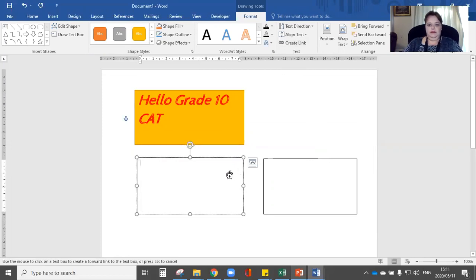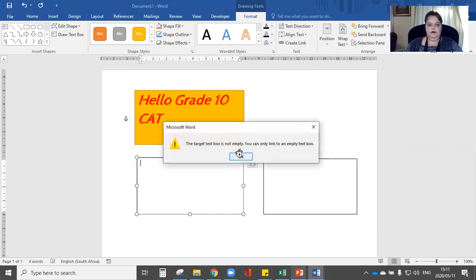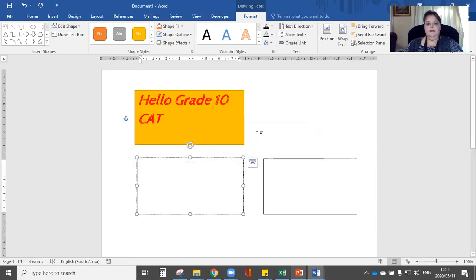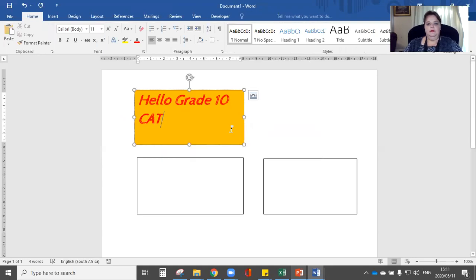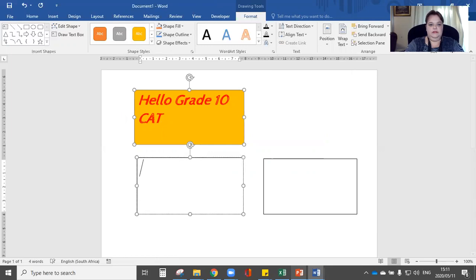Let's create the link. Let's try again. I'm going to break the link and start the link again. Create the link. I've selected the first one, then I click on the next one, and it looks like it's only between two of them. So I'm going to write here.